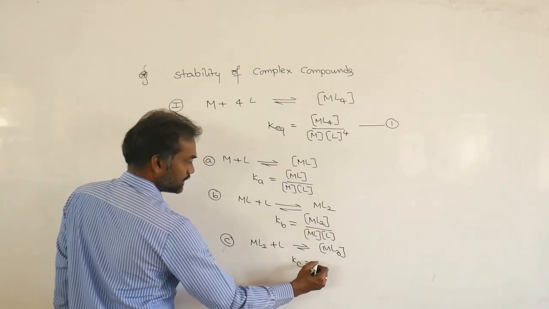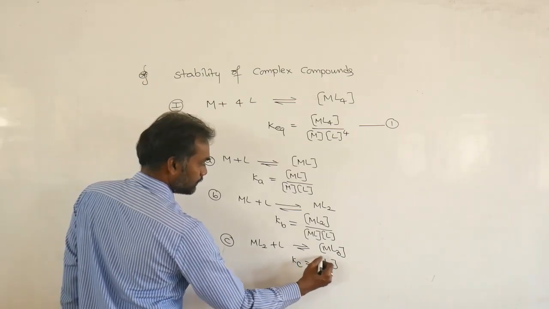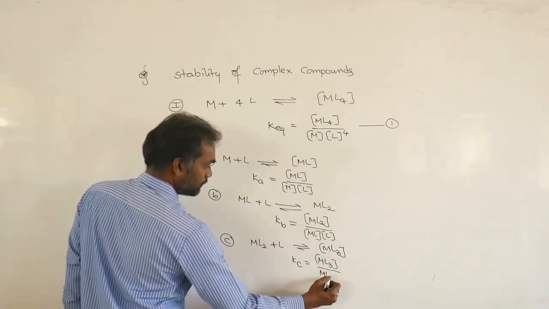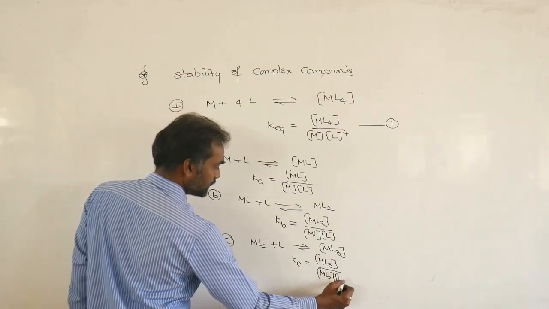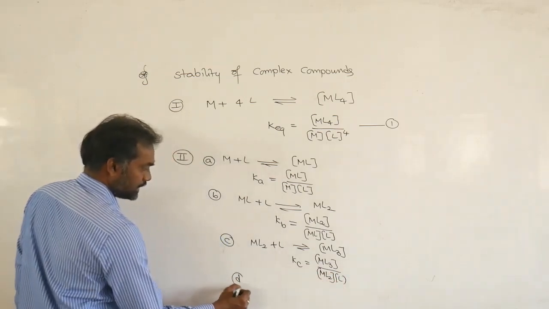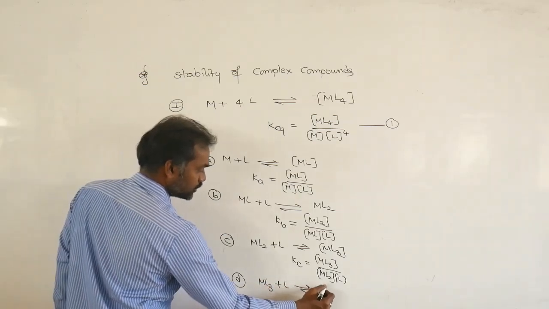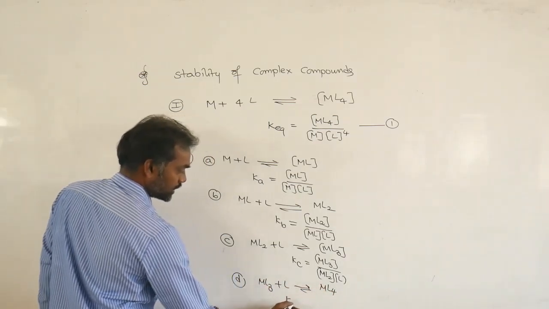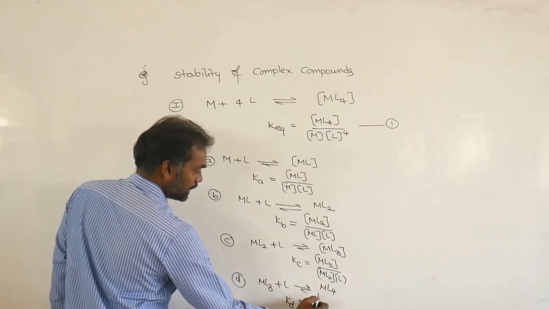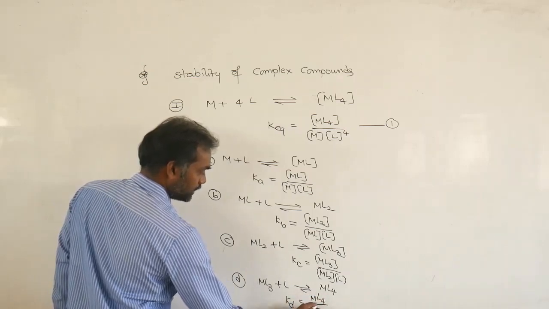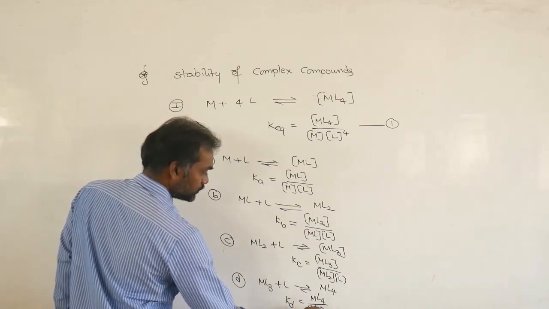Here Kc equals ML3 divided by ML2 into L. Next, D: ML3 combines with the ligand, so you get ML4. So Kd equals ML4 divided by ML3 into L.